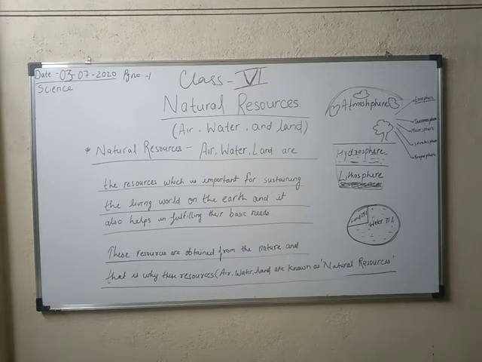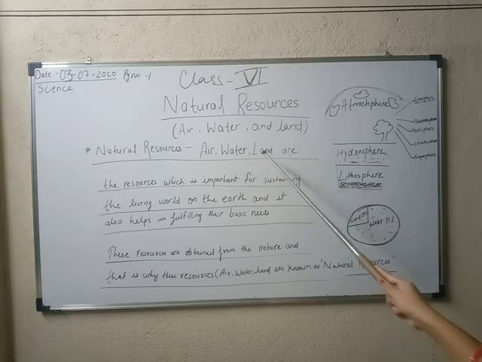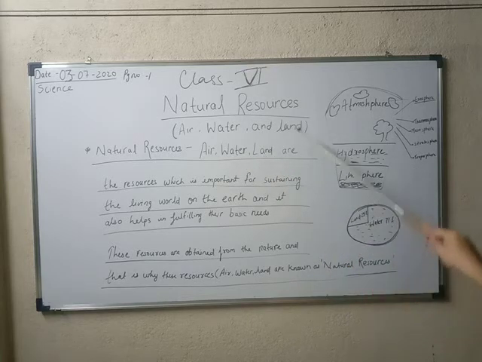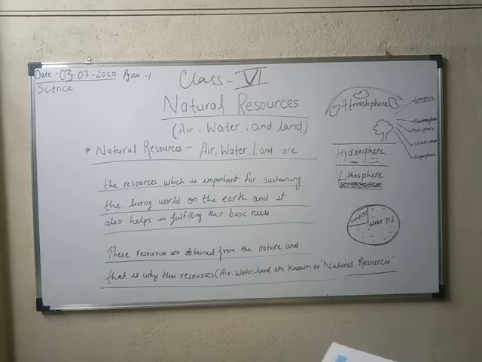As I've already told you, the total environment is made naturally. Air is made naturally, water is made naturally, land is made naturally, and the whole biosphere is made up of all these three resources, and these are made naturally. So the same line is given here, that these spheres have formed on the earth naturally. And we have also learned about all this in the previous class.